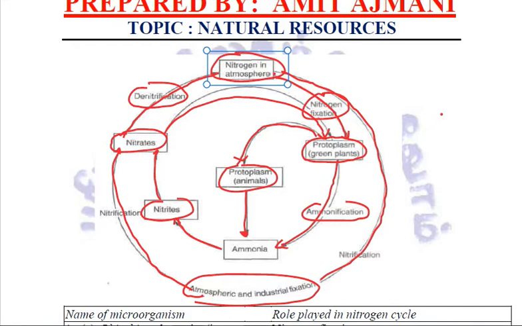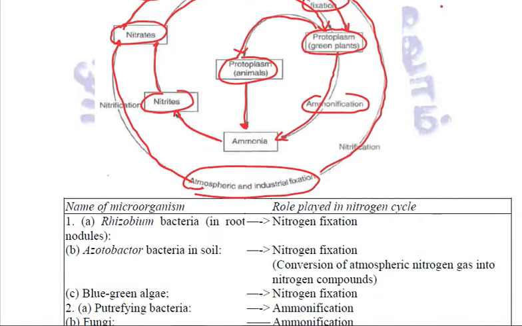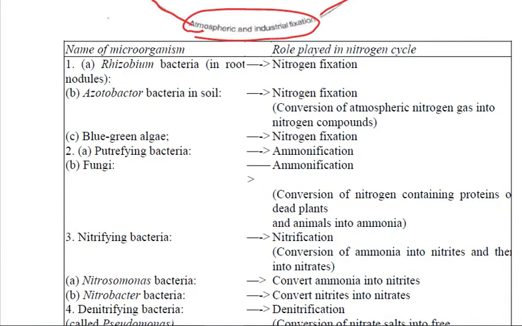Now in this nitrogen cycle, quite importantly, there are various microorganisms which play a very important role. Let us see which are these and what role they play. First is rhizobium bacteria, which is present in the root nodules, or the azotobacter bacteria which is present in the soil.